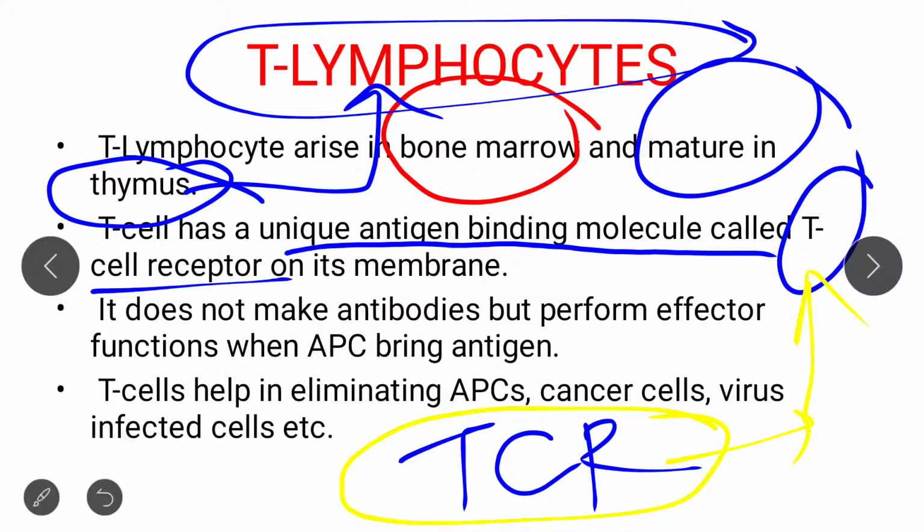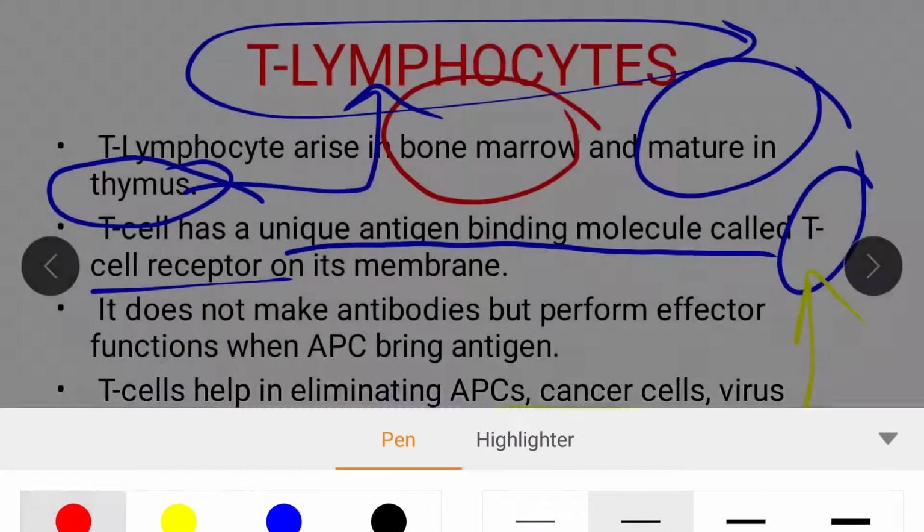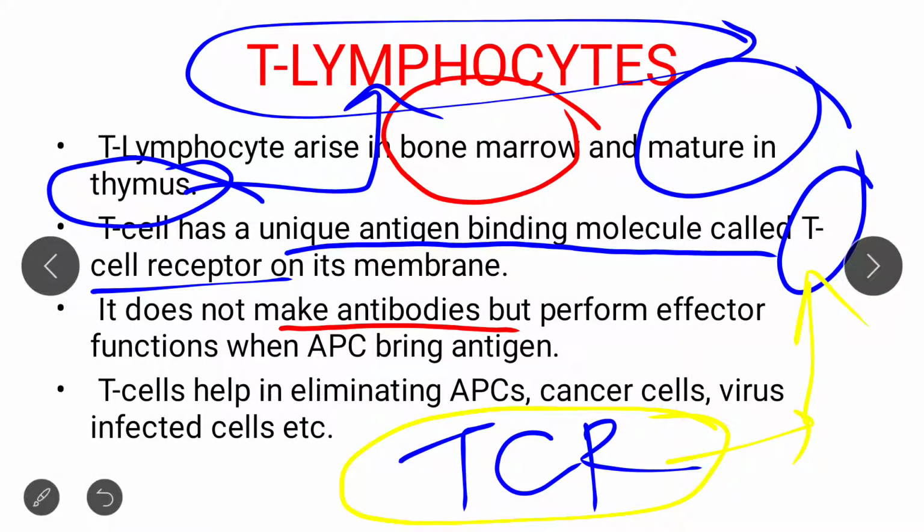Next, it does not make antibody. I already made it clear that T lymphocytes do not make antibodies, but they perform effector function. What is effector function? Effector function means it destroys and cleans up all the antigen that enters our body.